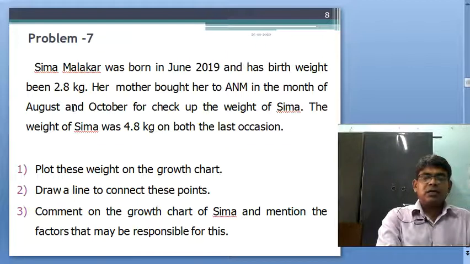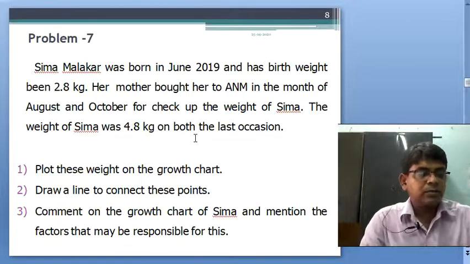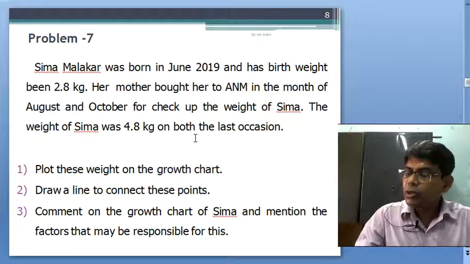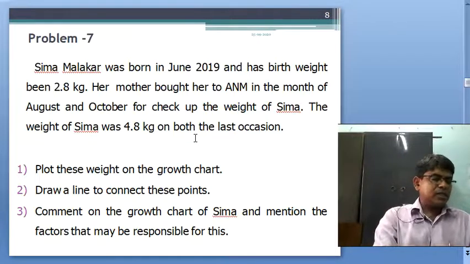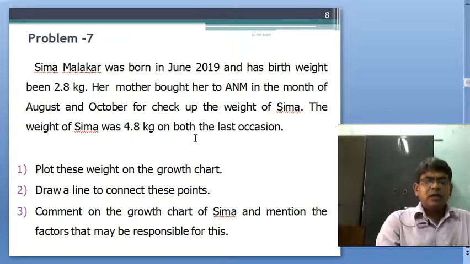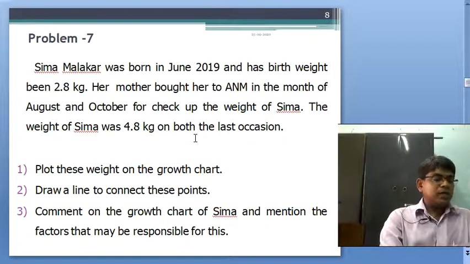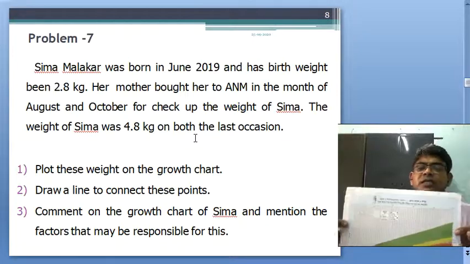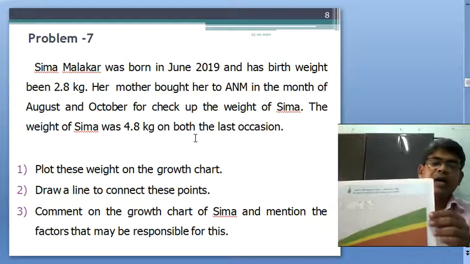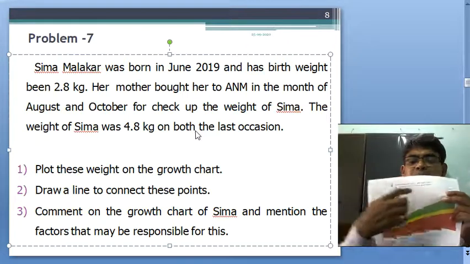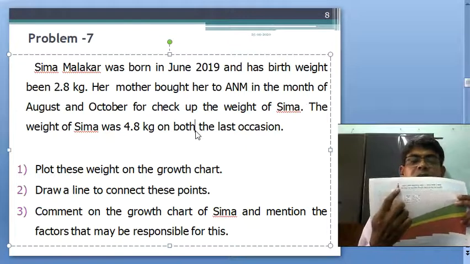You see that August and October are the same, with no increase in weight. Plot this weight on the growth chart. My dear students, you have already been shown this ICDS growth chart.